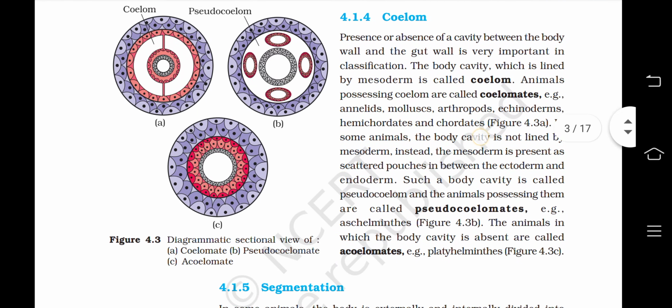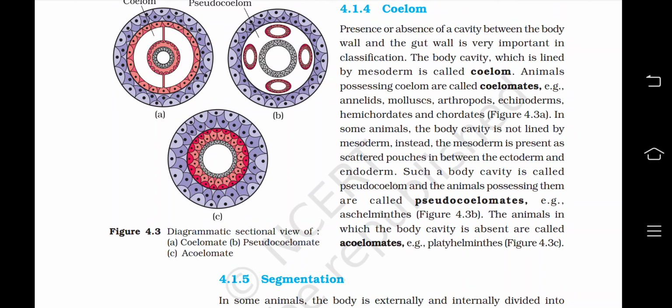Now let us talk about the coelom. Presence or absence of a cavity between the body wall and the gut wall is very important in the classification. The body cavity which is lined by mesoderm is called coelom. Animals possessing coelom are called coelomates, that is, annelids, mollusks, arthropods, echinoderms, hemichordates, and chordates.